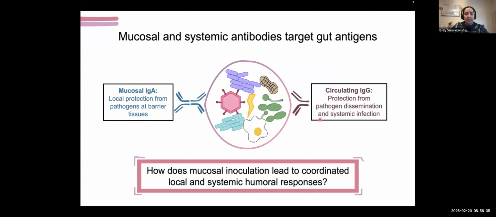So we were really curious to see how mucosal inoculation, so an exposure at a mucosal site, leads to coordinated local secreted humoral responses in the form of IgA, as well as systemic humoral responses in the form of IgG.